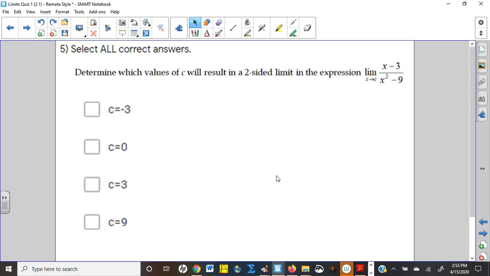So on this guy right here, we're going to have to do some factoring, right? We want to know when a two-sided limit exists.